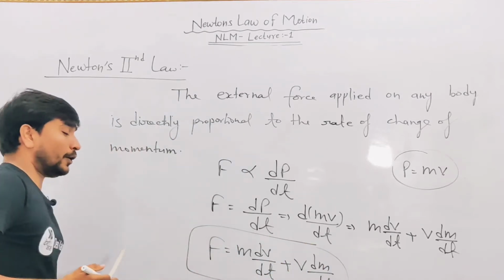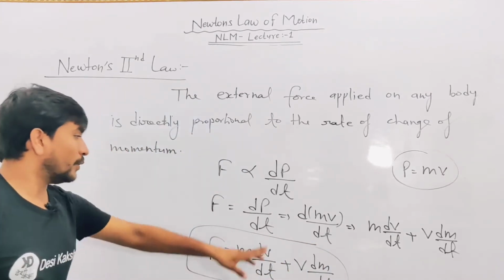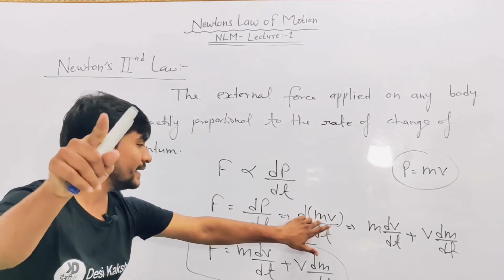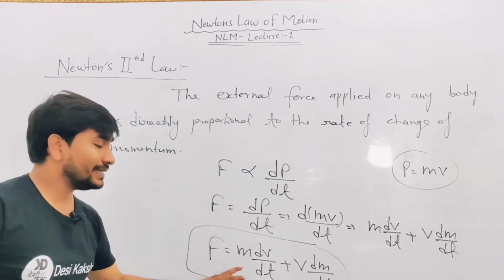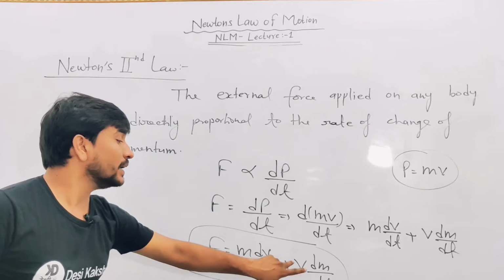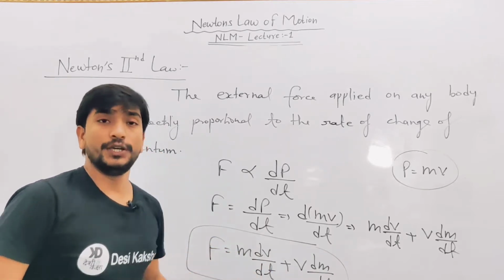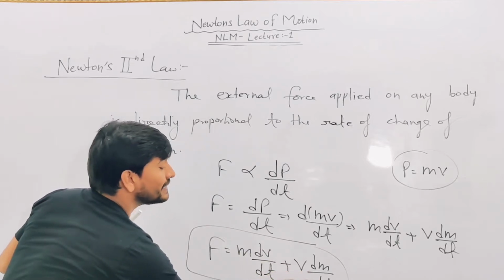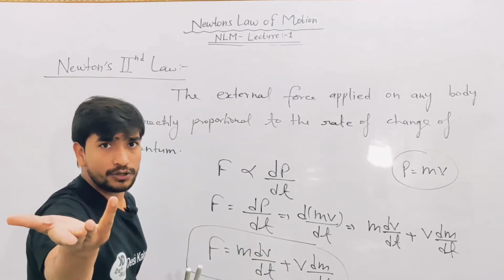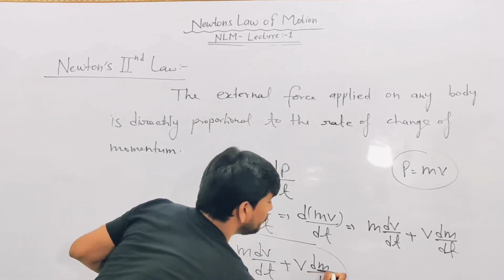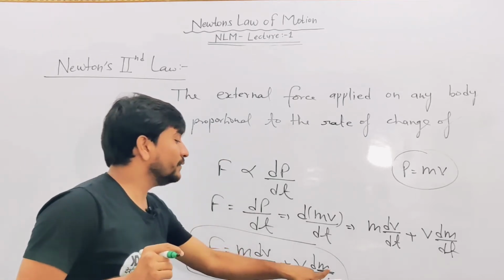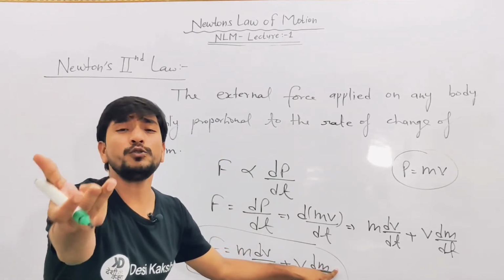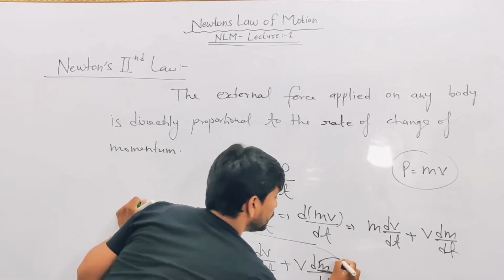Now you have a basic idea about differentiation. So you can say F is equal to m dv by dt plus v dm by dt. Everybody knows that the differentiation of a constant mass is zero, since the differentiation of any constant value is zero. Hence the whole second term will be zero.